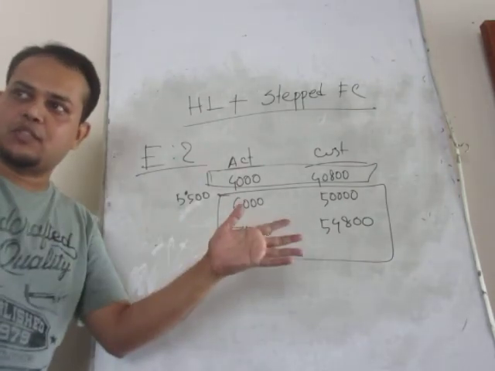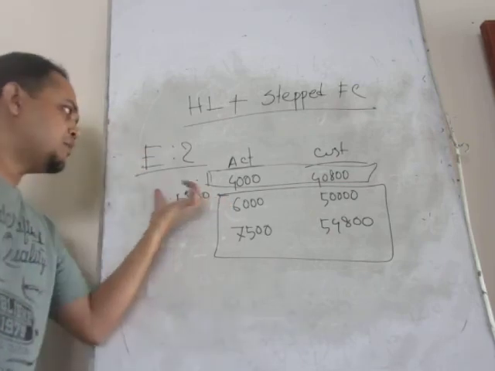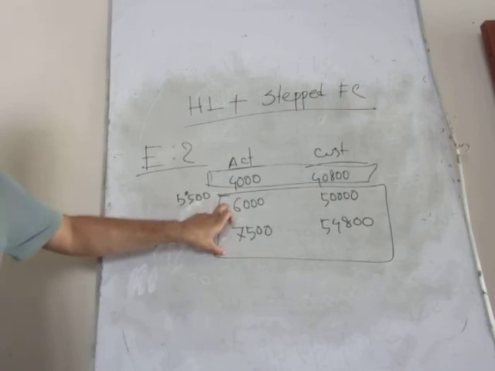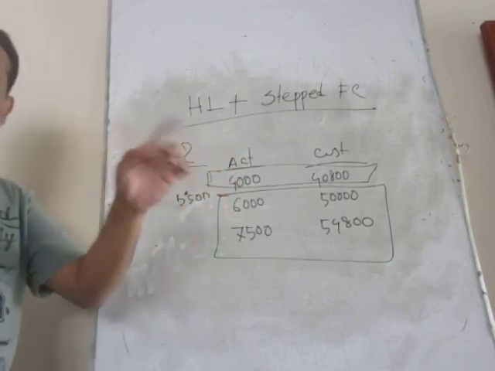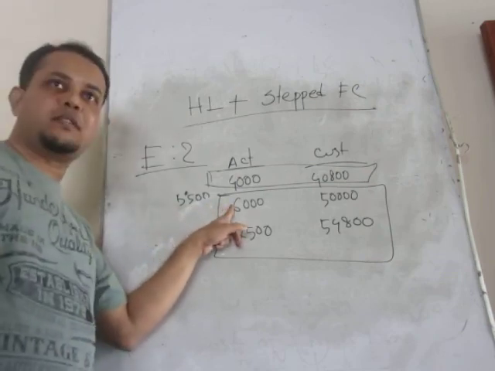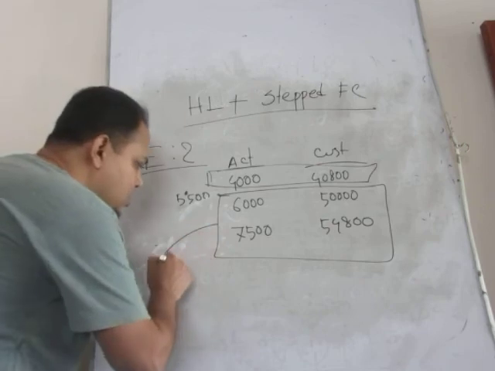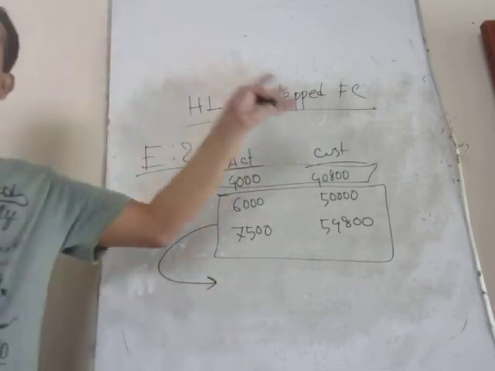We divide these two groups depending upon the range provided. From this range, you have high-low things in this group. Here there is only one, but there are two different components here. One is low activity and one is high activity. So you have to find out variable cost and fixed cost from this range. This is the difference from the simple one.